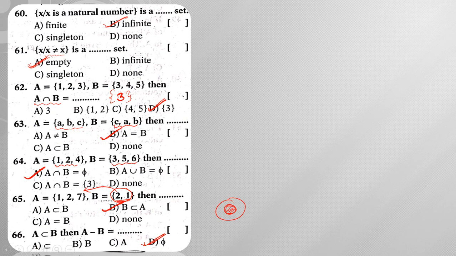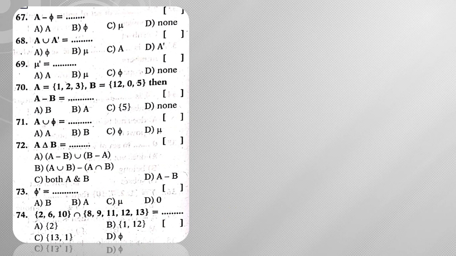Next, moving on to question number 67. A minus φ. When you have a set A and you want to remove φ from it, φ is nothing but the null set. So from set A, if you remove the null set, set A is what is left over.